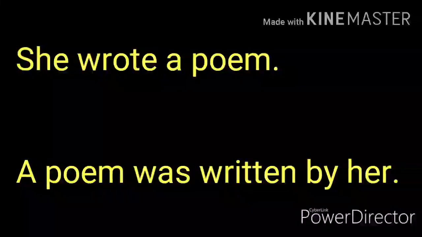She wrote a poem. She subject, wrote verb, and a poem is object. So a poem is written in starting, wrote is second form is changed into was or were. A poem is singular, so we have to use was. After that, third form of write is written, and in the last we have to put the objective case of subject after a preposition, so by her. So the answer is a poem was written by her.